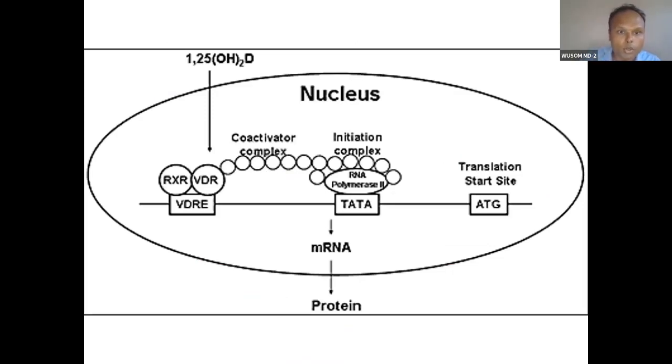It will bind to its own receptor, the vitamin D receptor. Actually, all nuclear receptors bind with the DNA in dimer form, and it will associate with its partner, called the retinoid X receptor. Not with another vitamin D receptor, but the retinoid X receptor, and that is how it regulates genes. Somewhere it activates transcription, and in other places it inhibits transcription. So it depends on the gene. So this is basically a hormone.